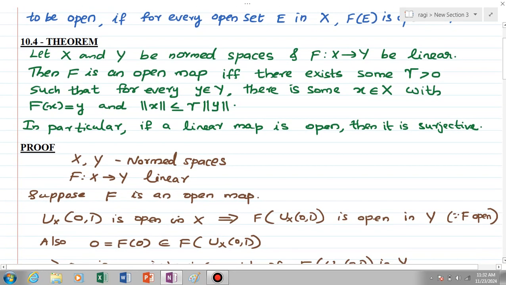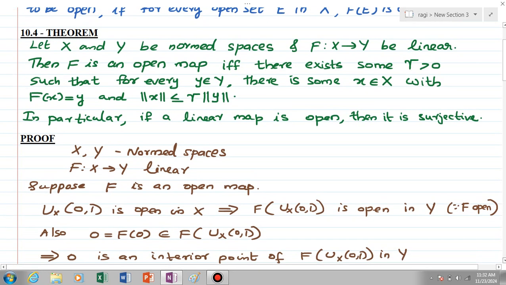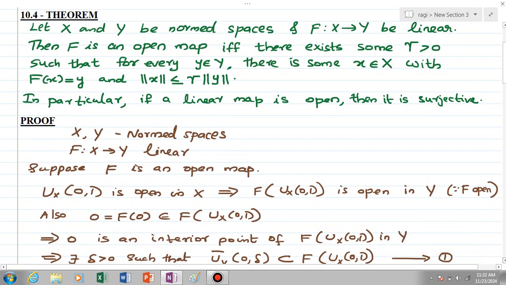Then f is open means f maps open sets into open sets. So consider the open set U_X(0,1), the ball with center 0 and radius 1 in X. It is clearly an open ball, so it is open in X. So the image of this ball under f, that is f(U_X(0,1)), is open in Y by our assumption.